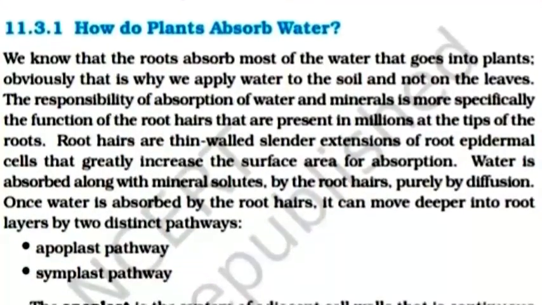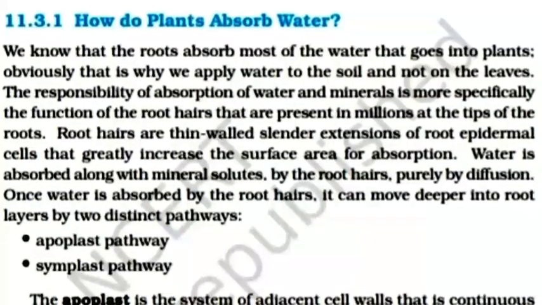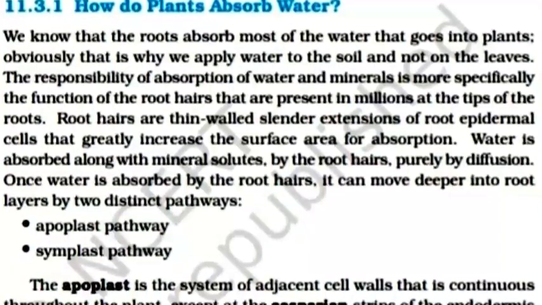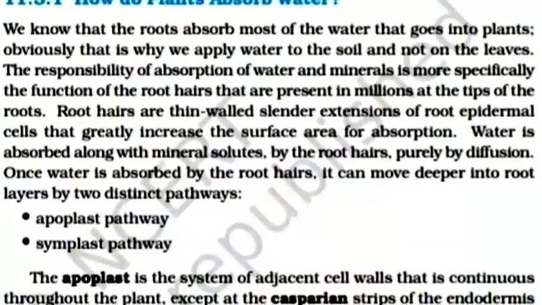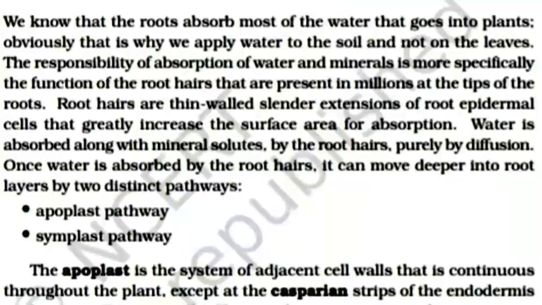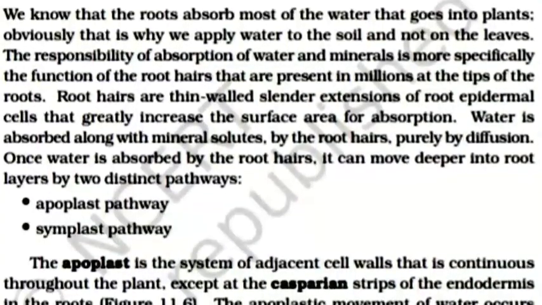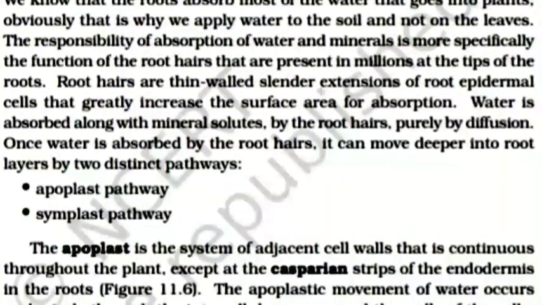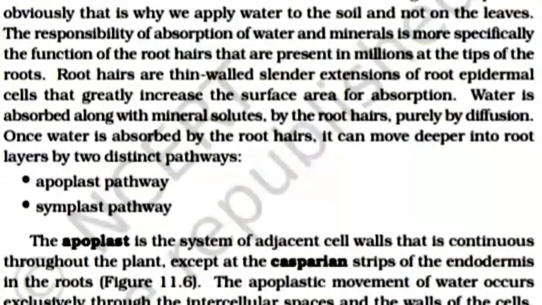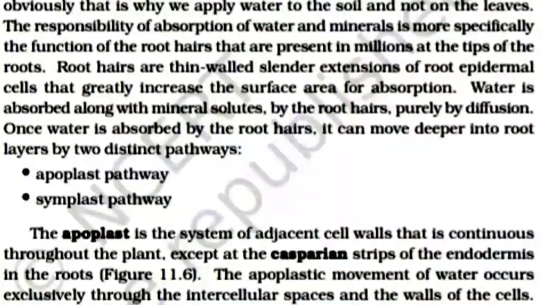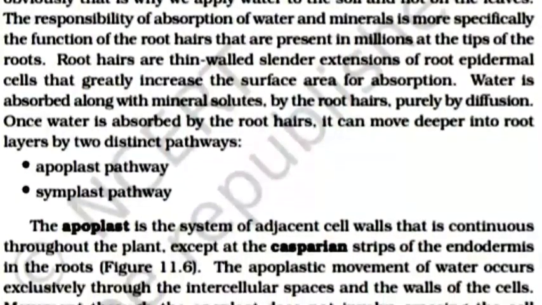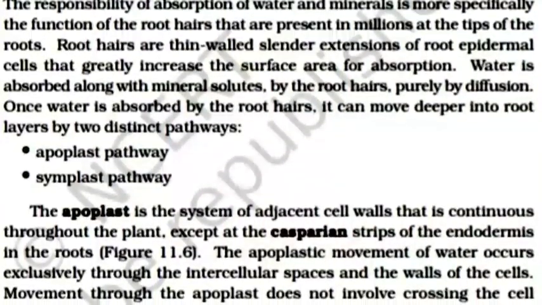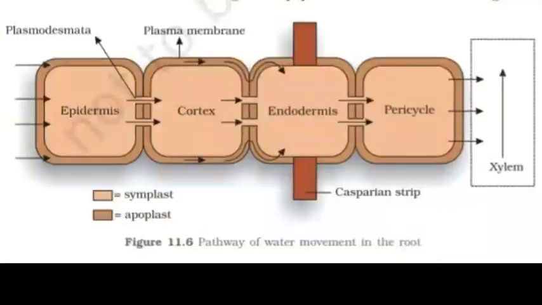Once water is absorbed by the root hairs, it can move deeper into the root layers by two distinct pathways: the apoplast pathway and the symplast pathway. The apoplast is the system of adjacent cell walls that is continuous throughout the plant, except for the Casparian strips of the endodermis in the root. The apoplastic movement of water occurs exclusively through the intercellular spaces and the walls of the cells. Movement through the apoplast does not involve crossing the cell membrane.